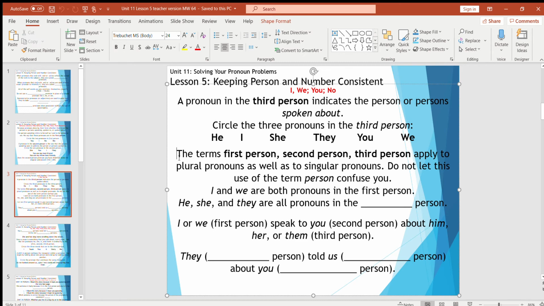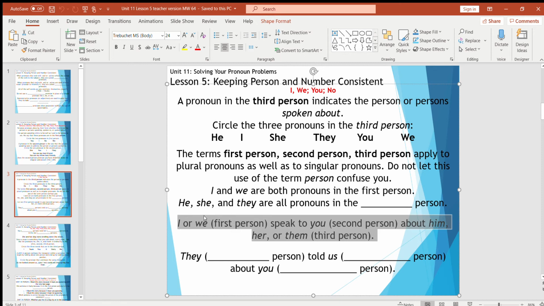So the terms first person, second person, third person apply to plural pronouns as well as singular. Don't let the term person, meaning one, confuse you. Singular or plural, it's all first, second, or third person. Think of person almost as like perspective kind of a thing. So I and we are both pronouns in the first person. He, she, and they are all pronouns in the what person? The third person. And I or we in the first person speak to you in the second person about him, her, or them in the third person. Circle, star, highlight that. That's just like a nice little reminder to see it all in one spot.